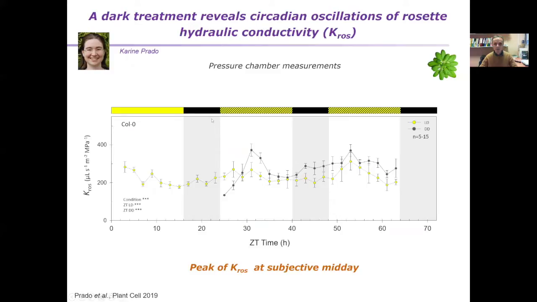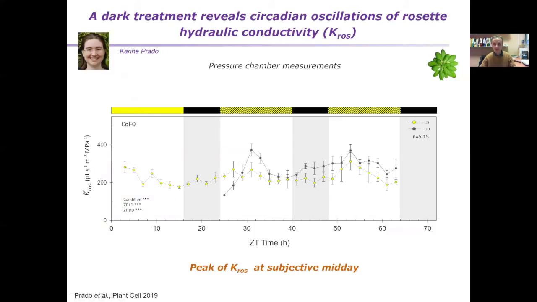However, we discovered by accident that if we maintain the plants in darkness after a night, we observe even more pronounced oscillations with a peak that corresponds to subjective midday. In these conditions, we can reveal a true circadian oscillation of the rosette hydraulic conductivity with a peak at subjective midday.